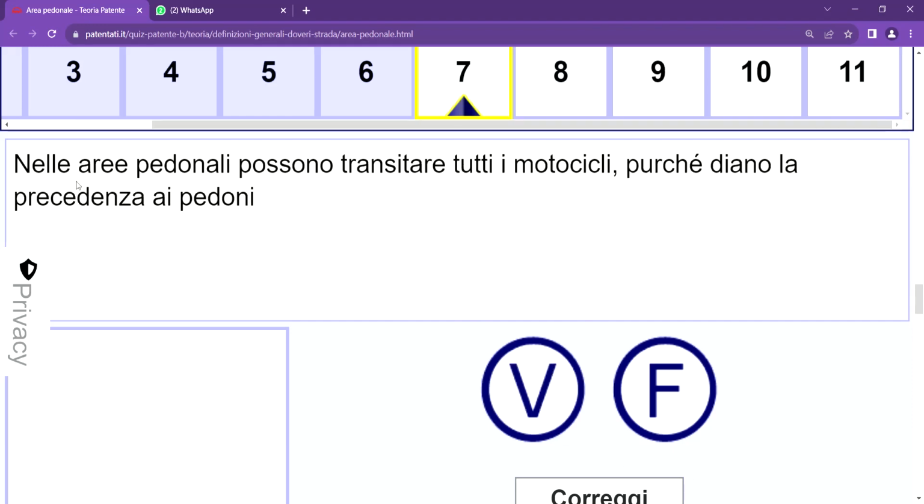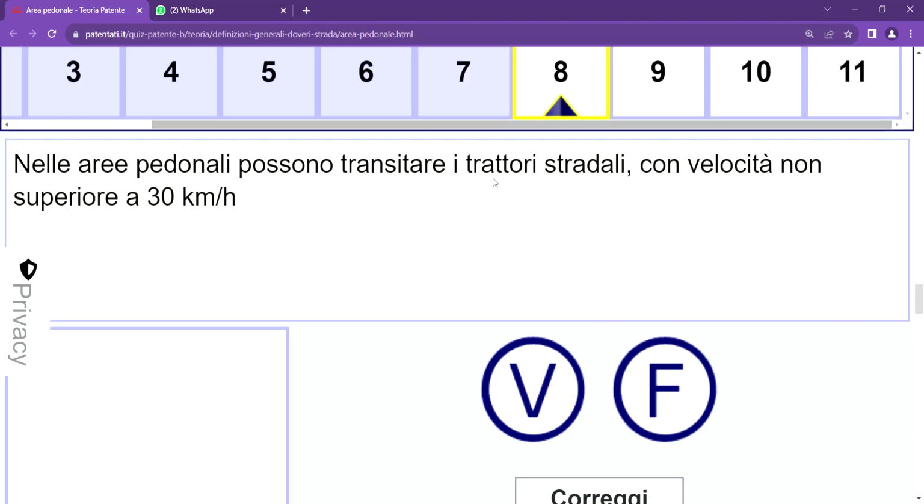Number seven, it says nella area pedonale possono transitare tutti i motocicli. Tutti motocicli, take note of this word. And it's saying that in this area pedonale, motorcycles can transit, perché diano la precedenza ai pedoni, only if they give way to the movement of legs. And it's falso. Motorcycles, normal vehicles, they cannot transit. They can't access this very particular zone. And it's falso.